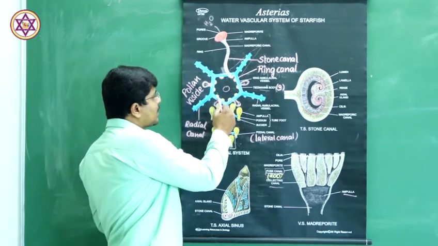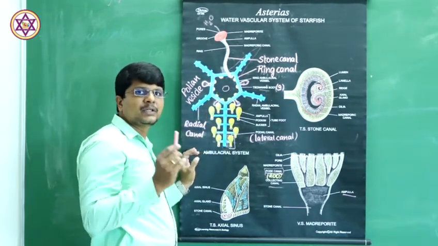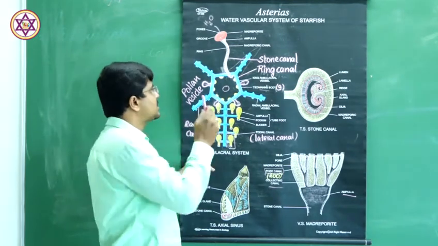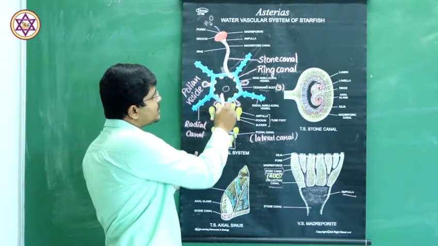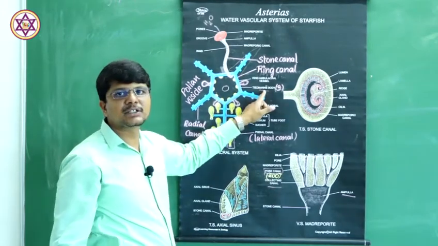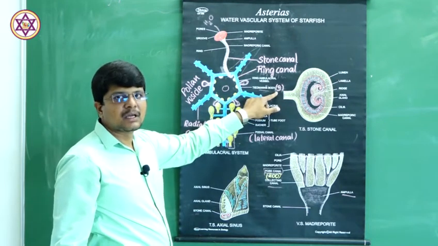Inner to the ring canal, the inner margin of the ring canal is provided with yellow bodies, and these bodies are called Tiedemann's bodies. There are about 9 in number.